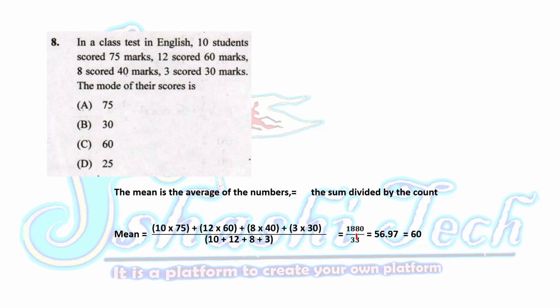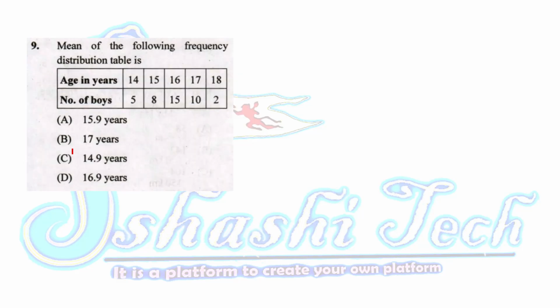It will be 1880 divided by 30, that is 10, 12, 8 and finally 3. We are getting 56.97, approximately equal to 60. So option C is the correct answer.